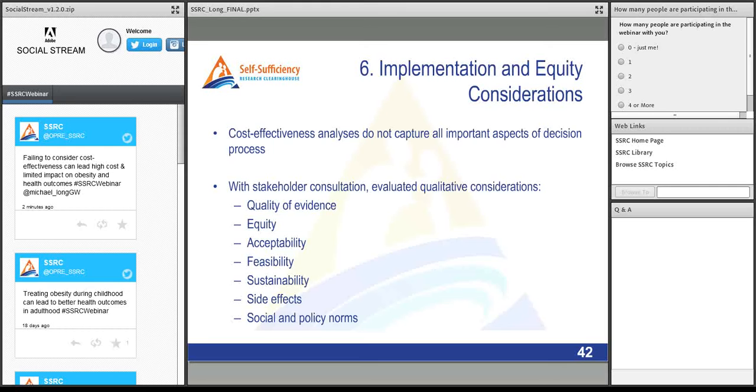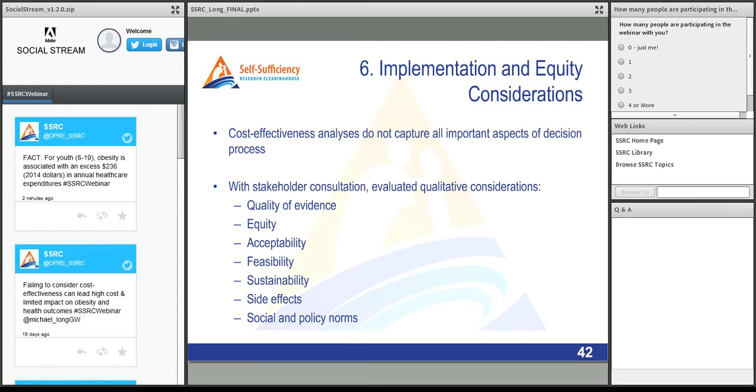Finally, and I mentioned previously how important it is to do a qualitative analysis on top of this. If we only show these quantitative results and say, you should do these 4 interventions because they save society money, it misses the complexity of actual policy making and the political process of getting changes through.